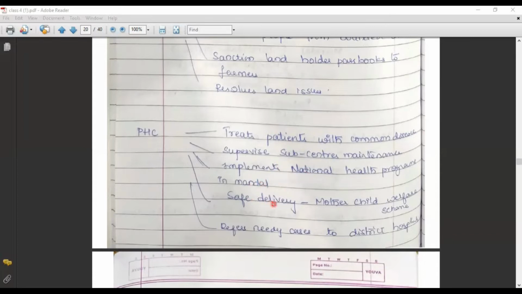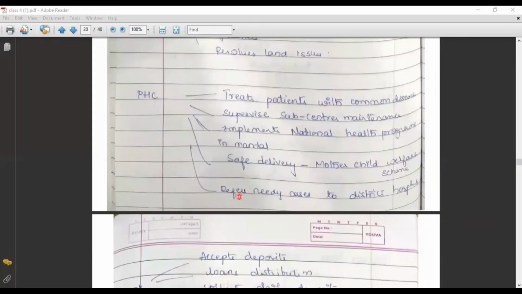Safe delivery and mother and child welfare schemes are also monitored by PHCs. They refer needy cases that are not treated at their level to the district hospitals. These are the works done by the PHC.